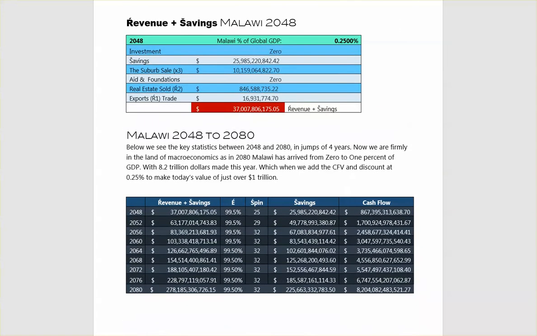Okay, revenue and savings. Malawi, 2048. Investment, 0. Savings, 25.9 billion. Suburb sale, 3 of them now, 10.1 billion. Aid and foundations, nothing. Real estate sold, 846 million. Exports, trade, 16 million. Remember, that's the token figure.